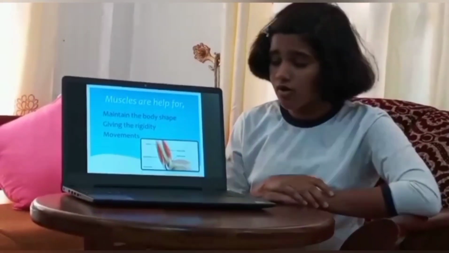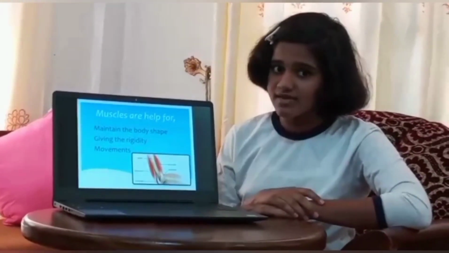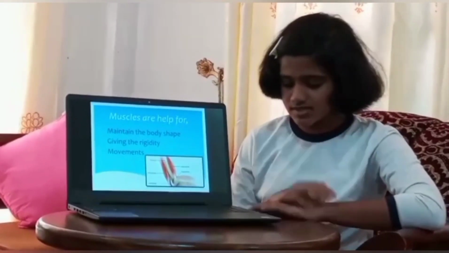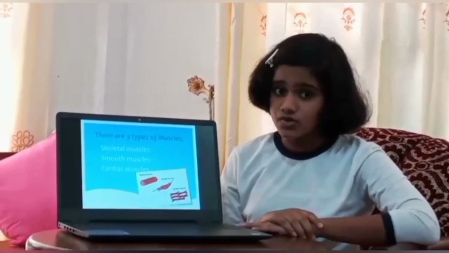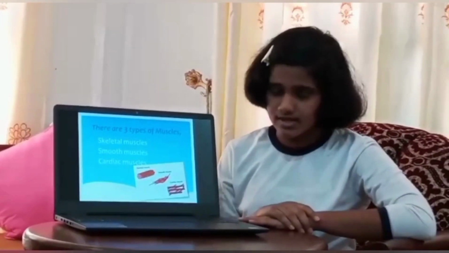Muscles are held for maintaining the body shape, giving rigidity and movement. There are three types of muscles. What are they? Skeletal muscle, smooth muscle and cardiac muscle.